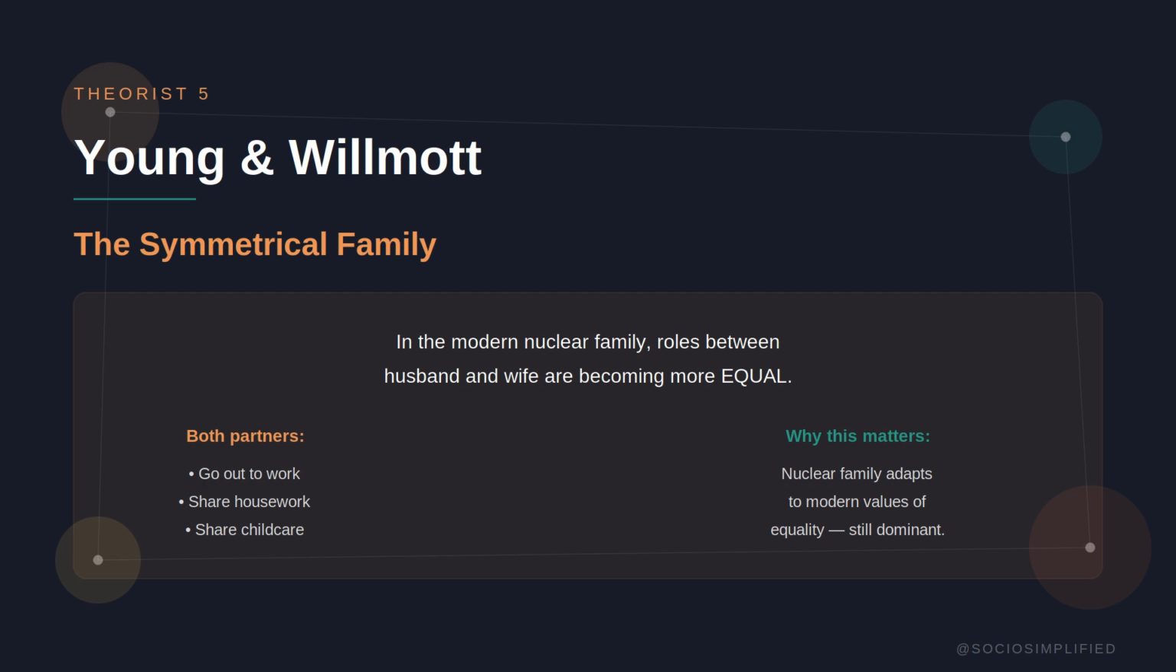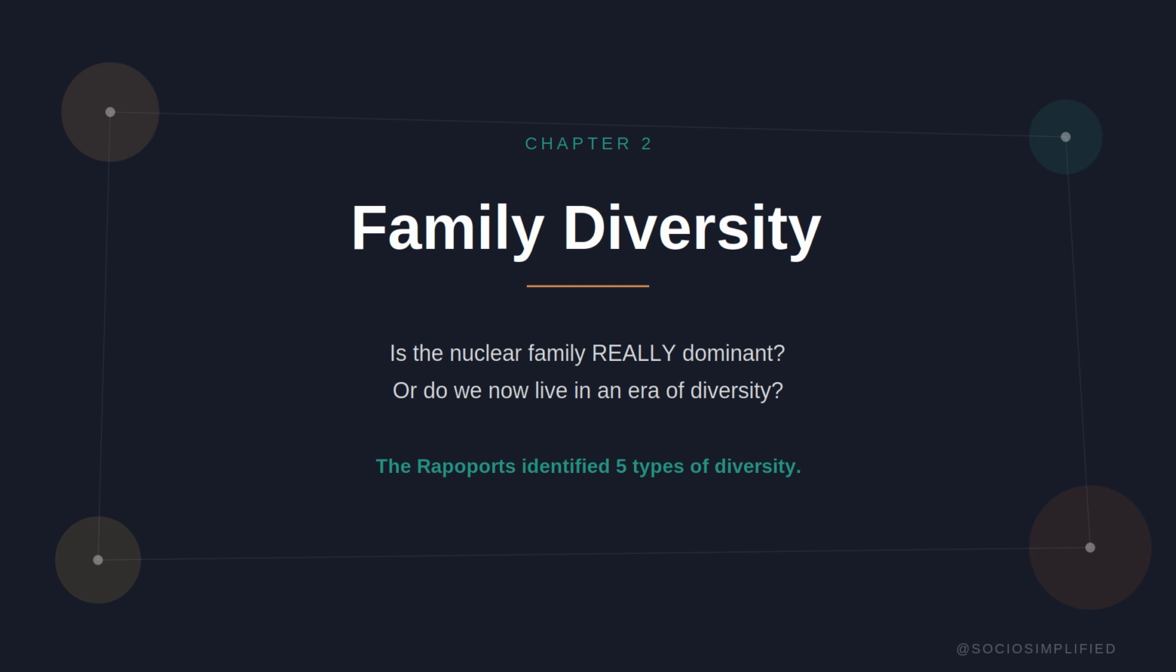Fifth, we have Young and Willmott and the symmetrical family. Their argument is that the nuclear family isn't just surviving, it's improving. In the modern nuclear family, roles between husband and wife are becoming more equal. Both go out to work, both share housework, both share childcare. They call this the symmetrical family, and they saw it as the dominant and emerging norm of modern family life. So, for Willmott and Young, nuclear isn't just dominant, it's becoming fairer and better suited to modern values, a positive evolution, not a decline. But not everyone agrees.